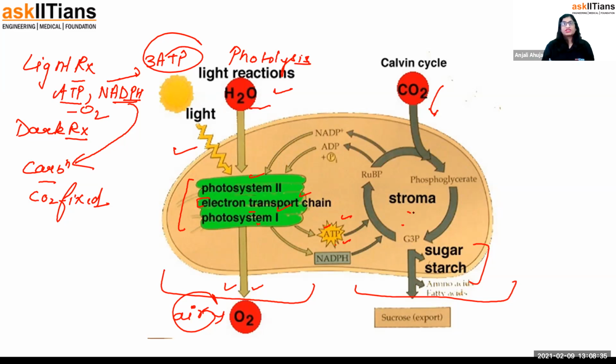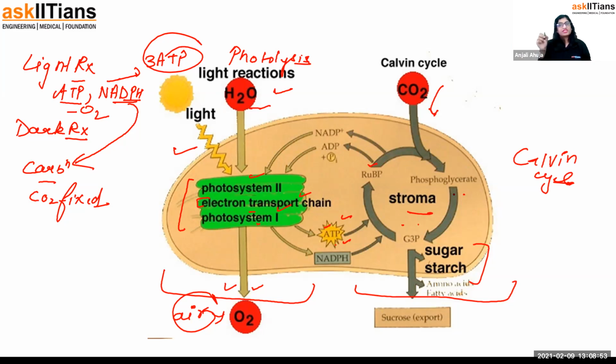In the dark reaction, a cycle happens. We call it the Calvin cycle. You don't have to get into the detail, just remember the name. In the Calvin cycle, there are RuBP, phosphoglycerate, and G3P. These are certain molecules, they keep on forming in between them.